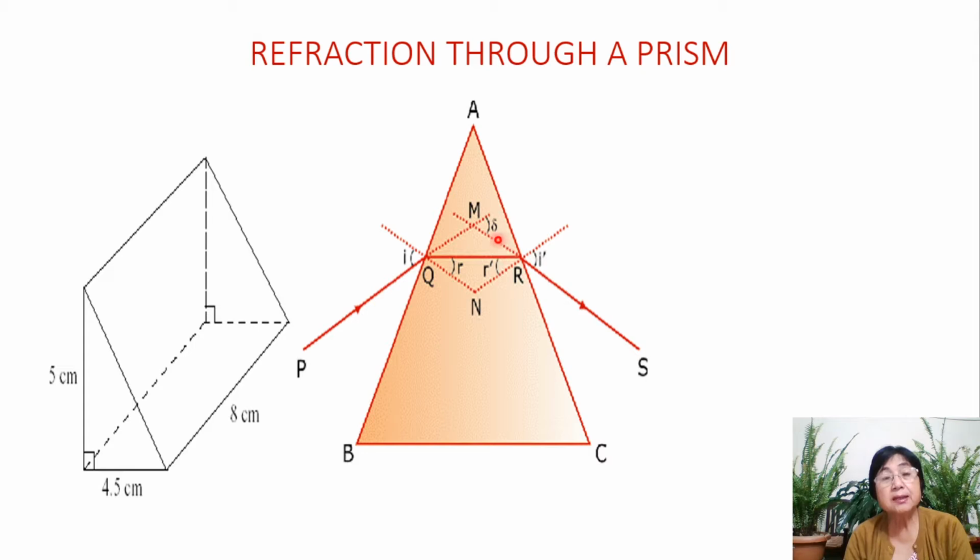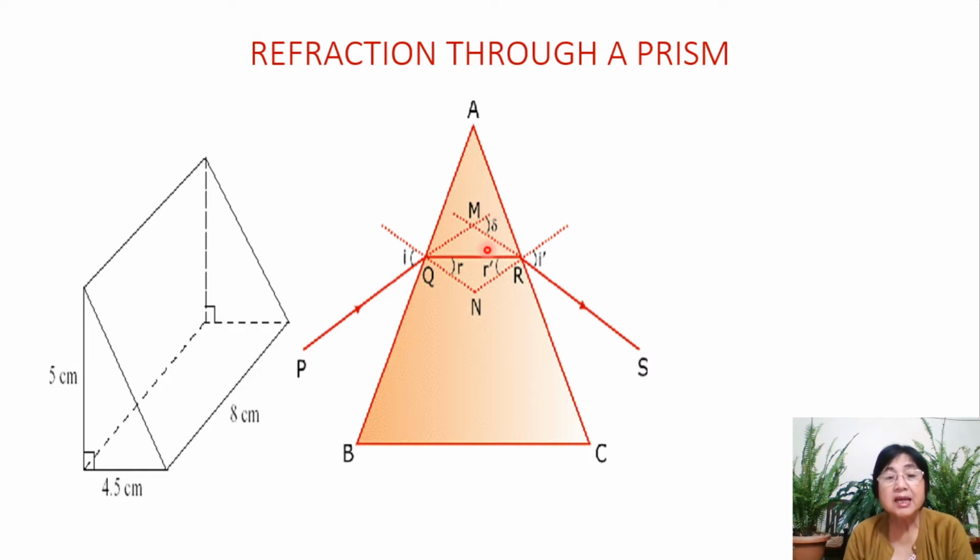Instead, the refraction in a prism makes an angle of deviation, which we denote by delta. This is small delta in Greek, standing for angle of deviation.